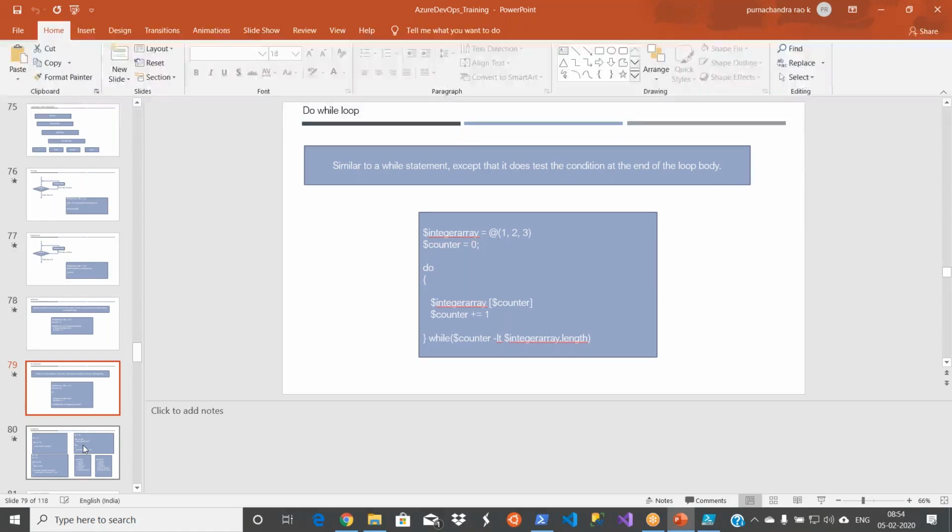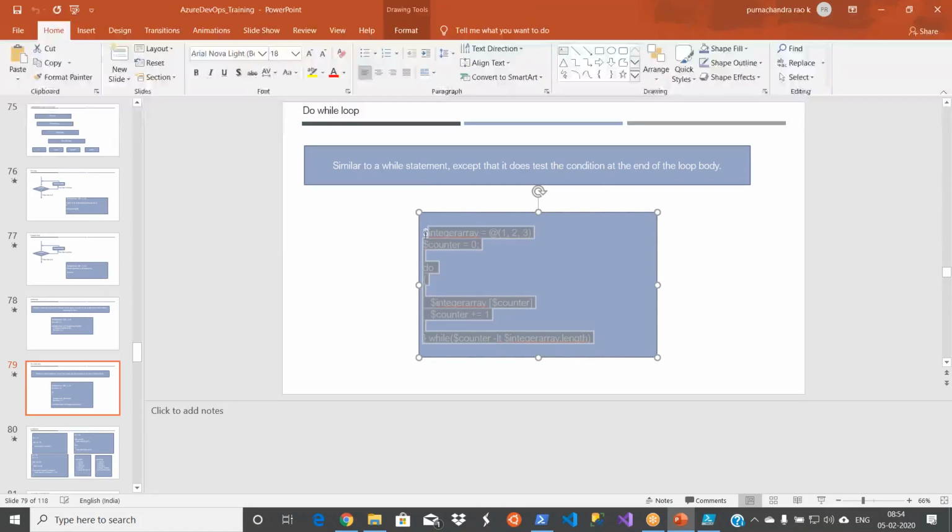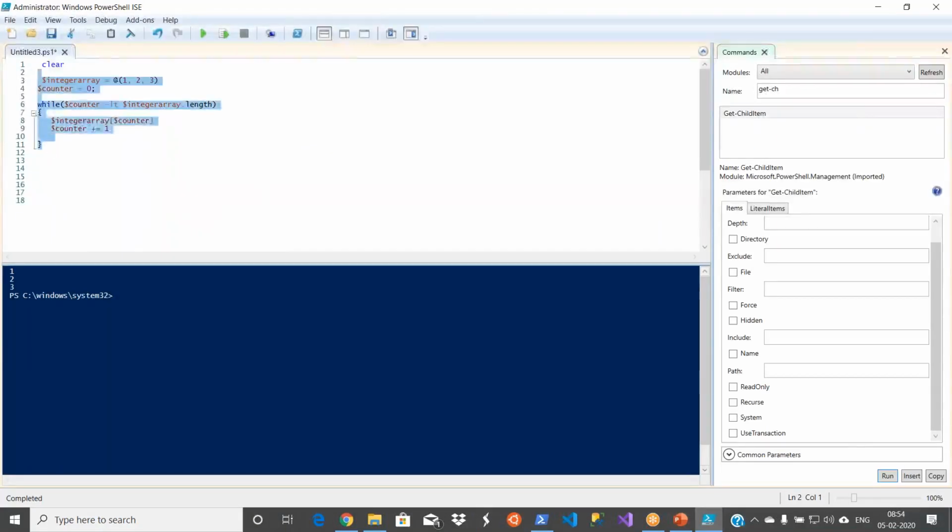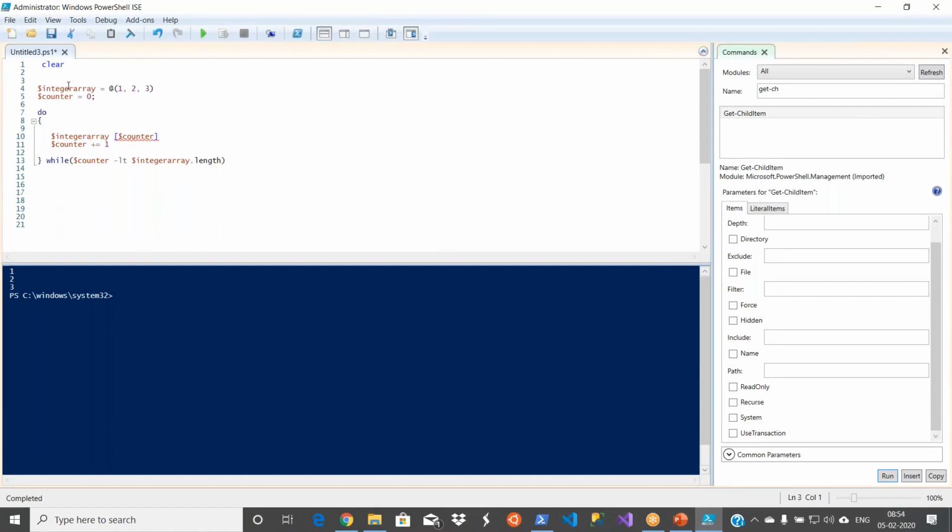You might have some scenarios where you want to execute some operation, whether your condition is true or false. It may come in your logical operations. Let me take again the same thing. See, I'm not changing the integer array. I'm keeping the same thing, but just to save the time, I kept it already here. So even in while loop or do while, I'm initializing the counter before the loop. Now the command here is do and then open curly bracket, and then close curly bracket.